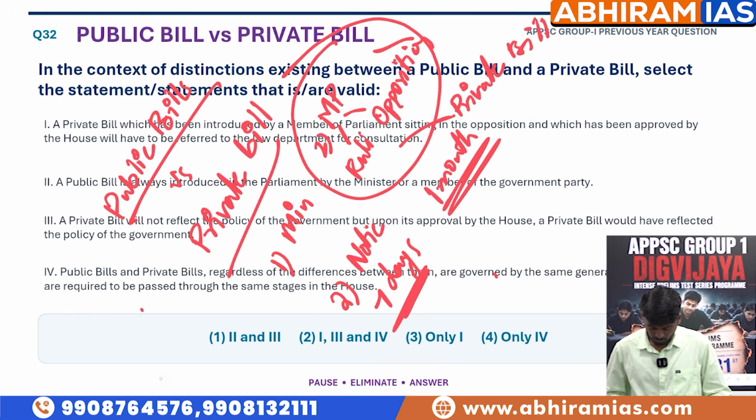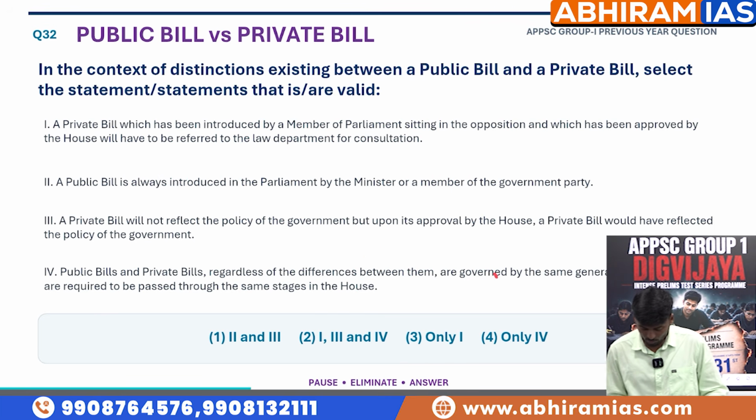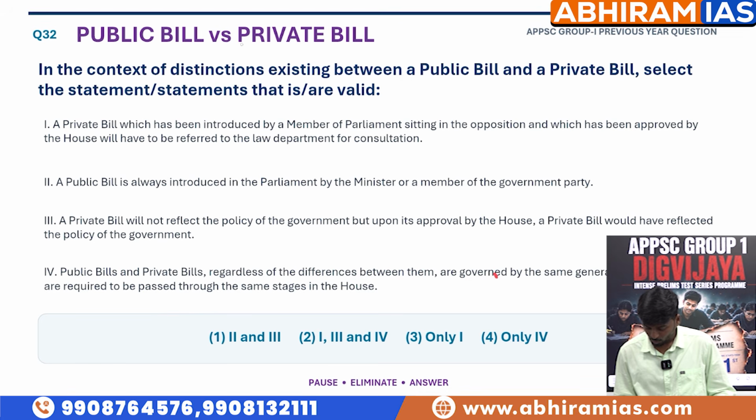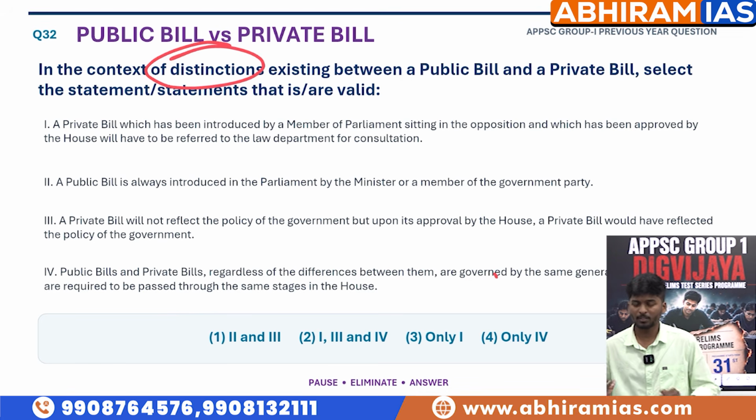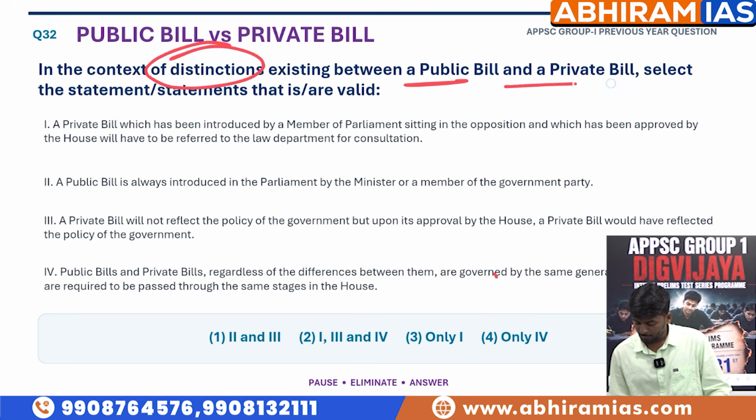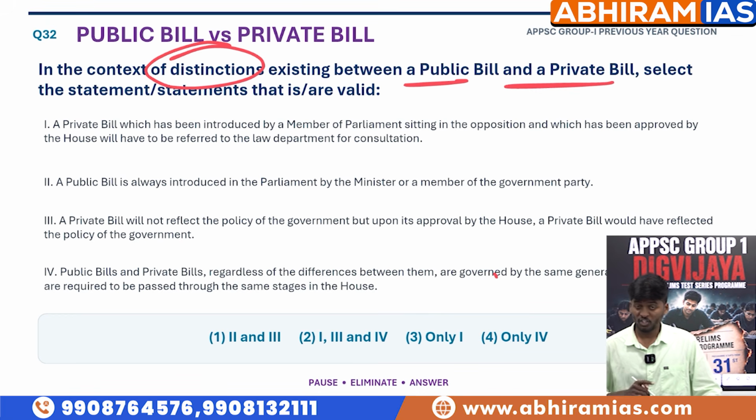Now let's get into the question here. So what is the question? In the context of distinctions, as we discussed before, differences between the public bill and the private bill. In the context of distinctions existing between a public bill and a private bill, select the statements that are valid. Let's select those things.